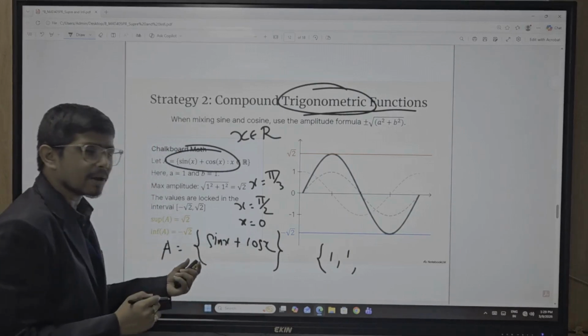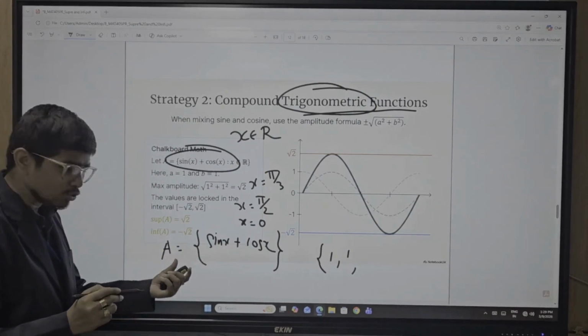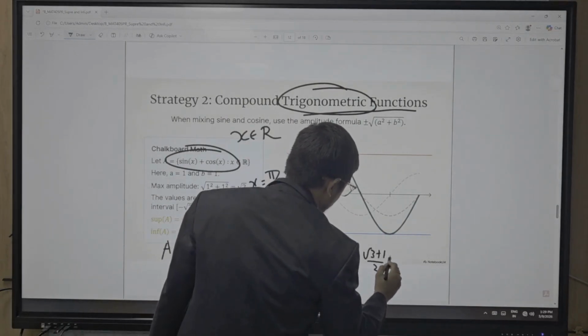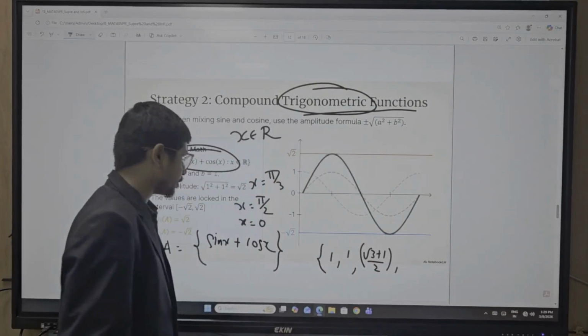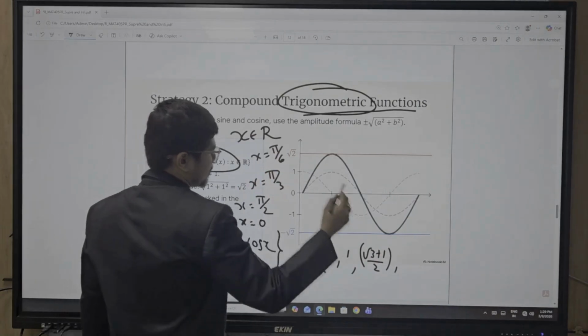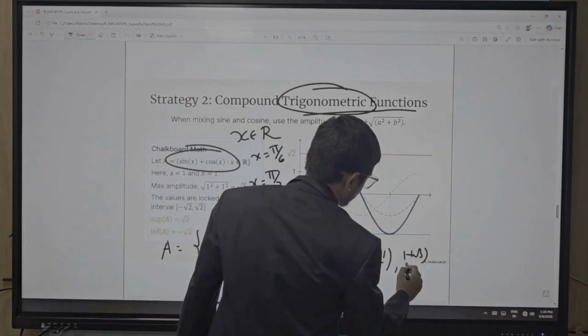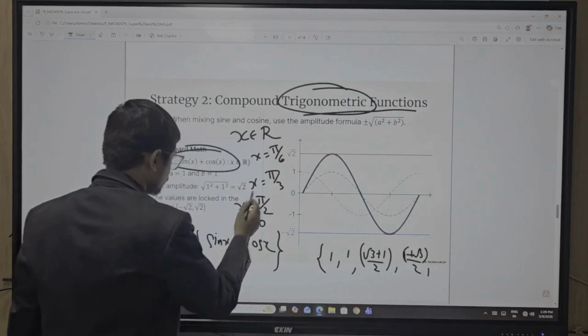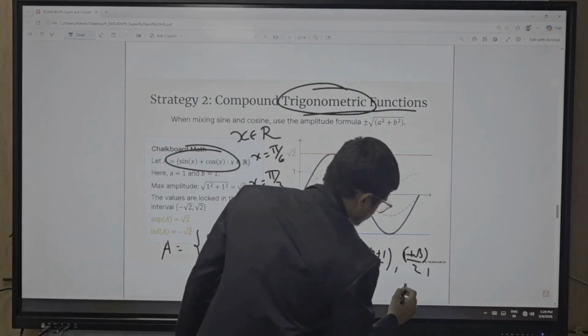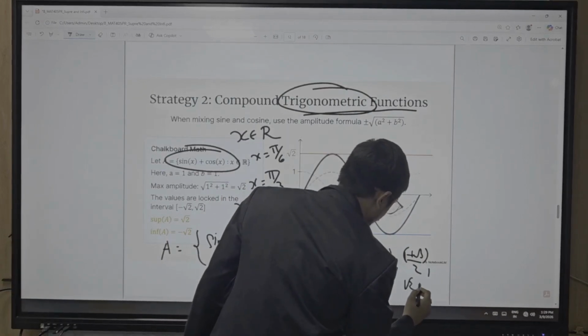Okay, so sin pi by 3 means √3 by 2, plus 1 by 2. So (√3 + 1) by 2. Okay, so put x equal to pi by 6. So (1 + √3) by 2. Put x equal to pi by 4. So this is nothing but your √2.